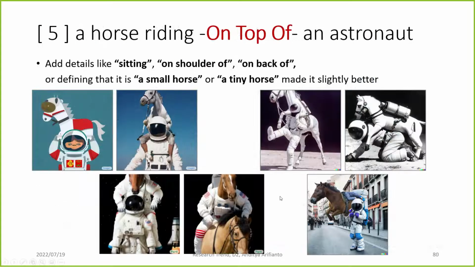And then actually, when the authors are challenged with these tasks, adding detail like sitting, or on the shoulder of, or on the back of, or even defining that it is a small horse riding an astronaut or a tiny horse riding an astronaut, it produces a better image with Imagen, Parti, and this is DALL-E 2. So a good prompt is essential to generate a better image. I think this is the motivation why they introduced a dataset to standardize the text prompts to test.